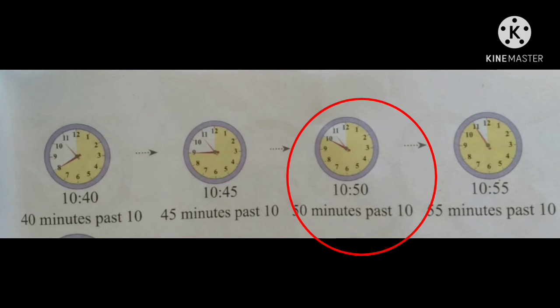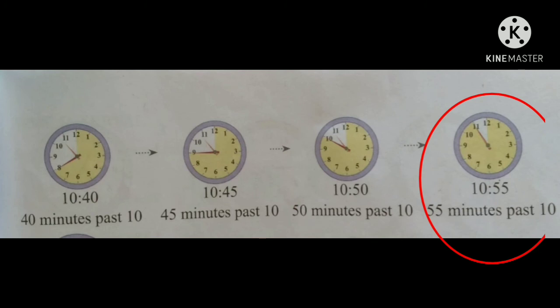In the next clock we can see the minute hand is at 10. So the minute is 50 minutes. So we can say that the time is 10:50 or 50 minutes past 10. The next clock, the minute hand is at 11. So the minute is 55 minutes. That is 11 into 5 is equal to 55. So the time is 55 minutes past 10 or 10:55. See children, in this way we can read the time to the nearest 5 minutes. Remember, to know the minutes you can multiply the minute hand number by 5.